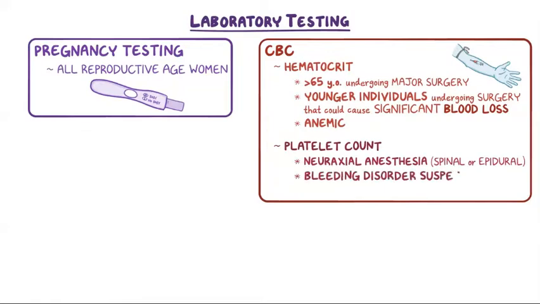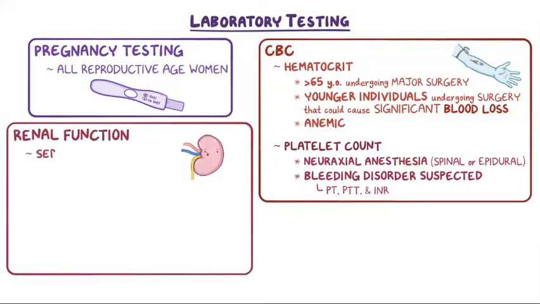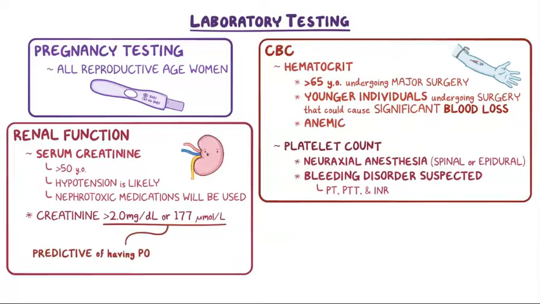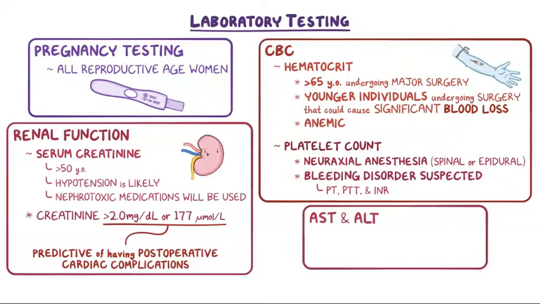If a bleeding disorder is suspected, then a platelet count along with PT, PTT, and INR are usually checked. To test renal function, a serum creatinine is often checked in individuals over 50 years who are undergoing intermediate or high-risk surgery, if hypotension is likely, or when nephrotoxic medications will be used. A serum creatinine higher than 2.0 milligrams per deciliter, or 177 micromoles per liter, is predictive of having postoperative cardiac complications. Finally, an AST and ALT are usually checked in individuals with an underlying liver disease.